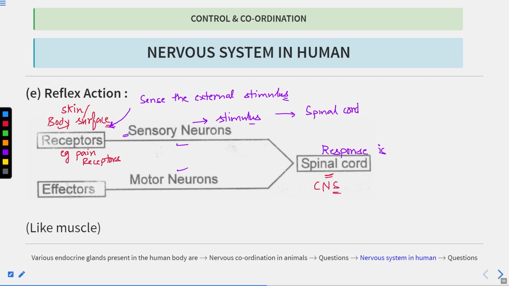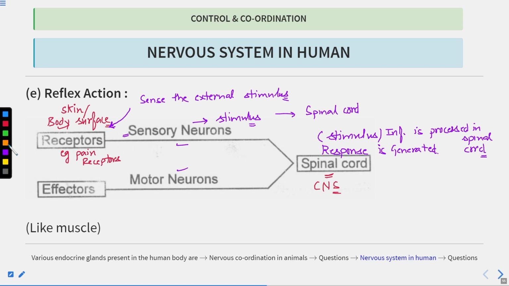This stimulus, or the information, is processed in the spinal cord. Clear? And when this stimulus is processed, then a response is generated.